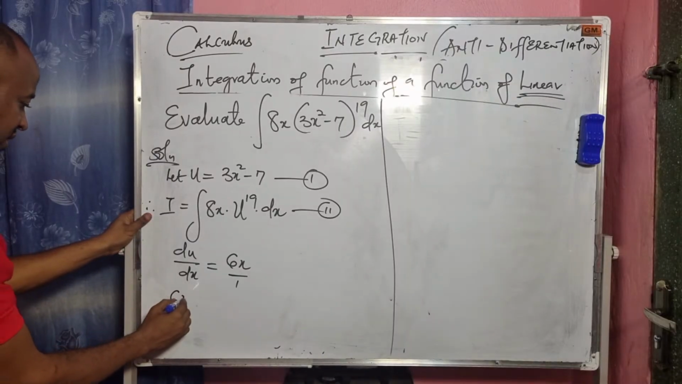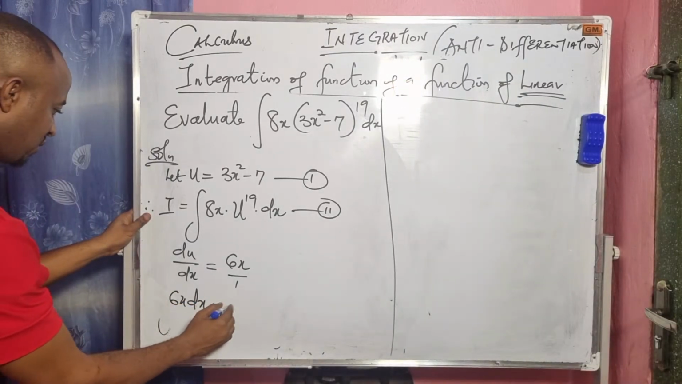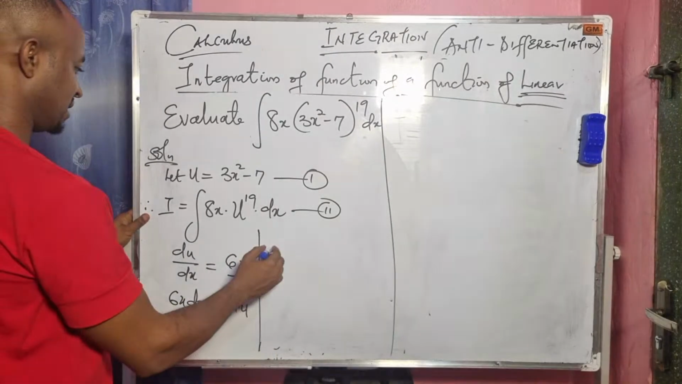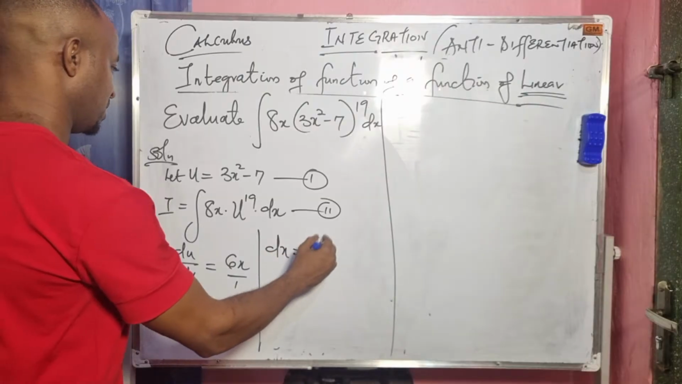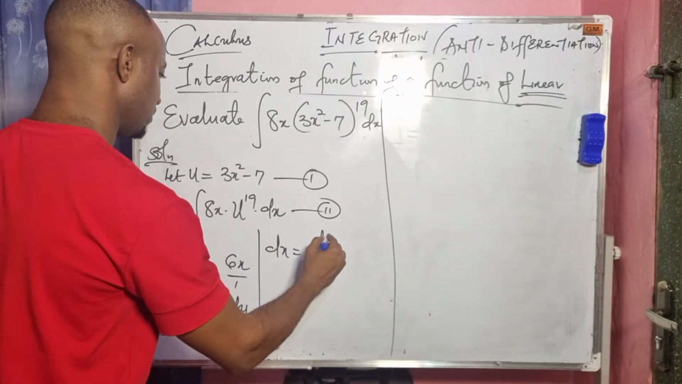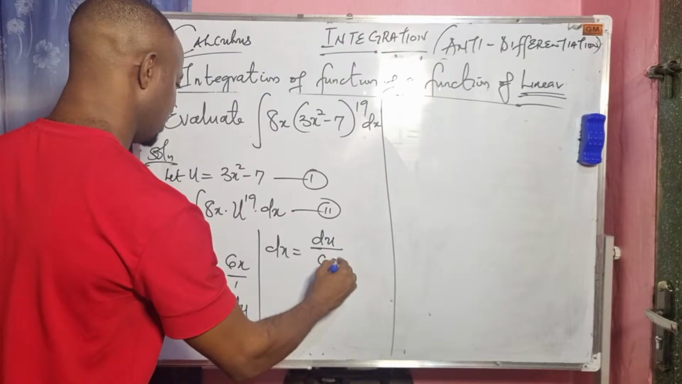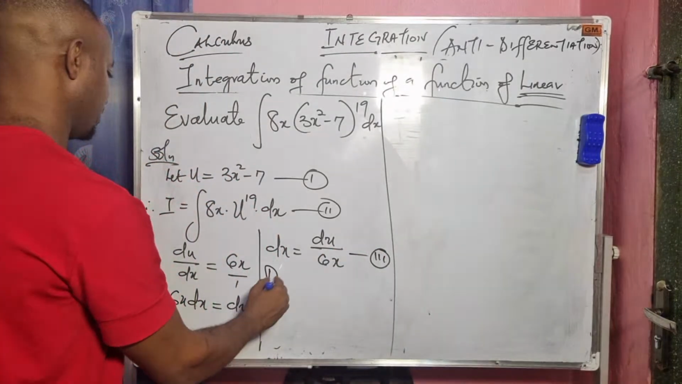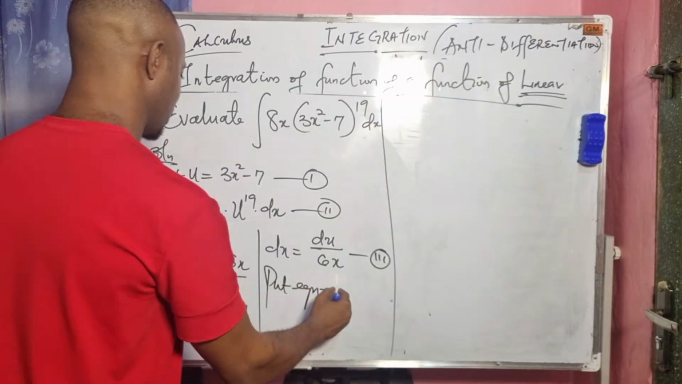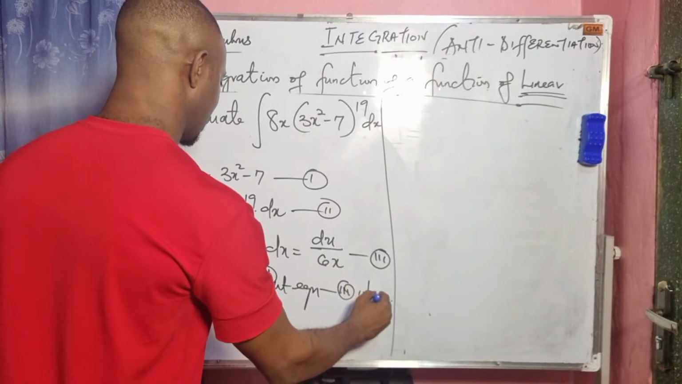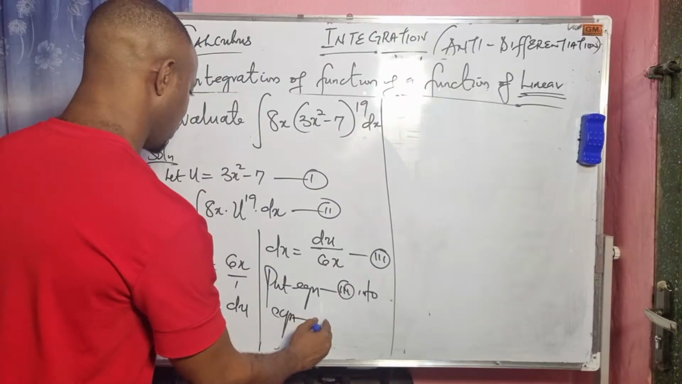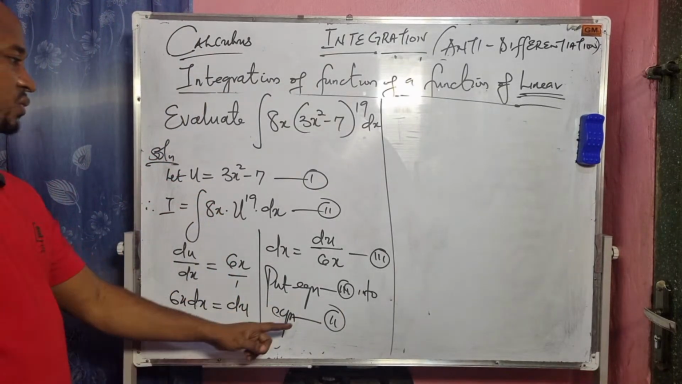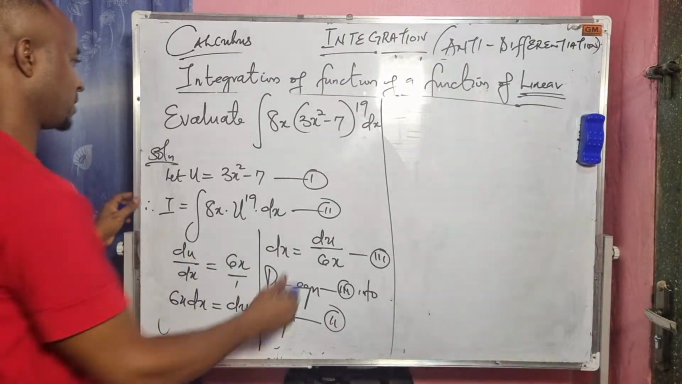This will give us 6x dx equals du. The next step is to find the dx, right? So dx becomes du divided by 6x. This is our equation 3. I will put equation 3 into equation 2. By the time we put equation 3 into equation 2, that will give us our